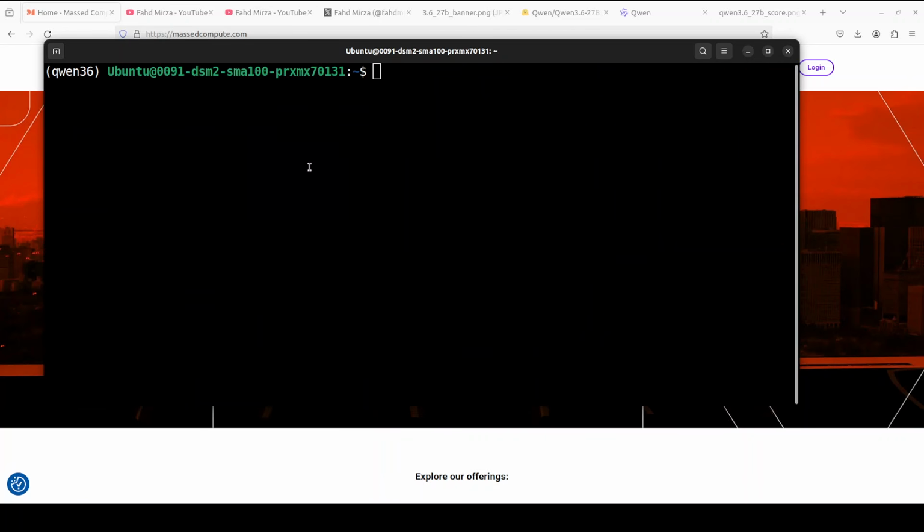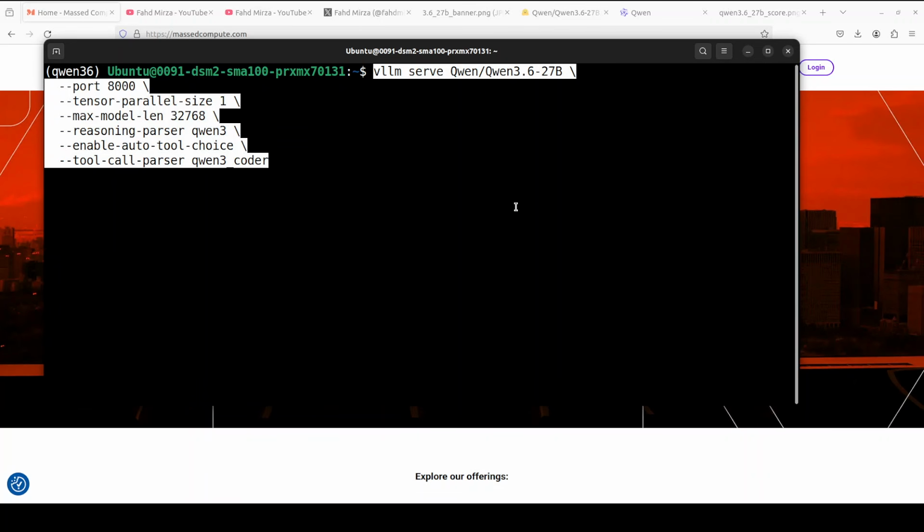Next up, let's use vLLM in order to download and serve this model. You can see that I am enabling reasoning here so that thinking tokens are handled correctly. The context window is 32K. If your GPU is not big enough, you can reduce it. And then we are going to serve it locally at port 8000.